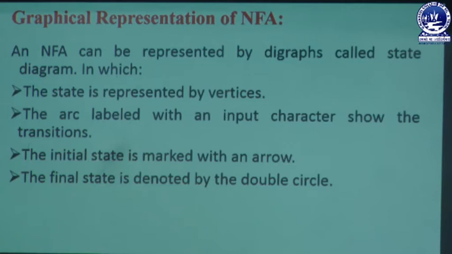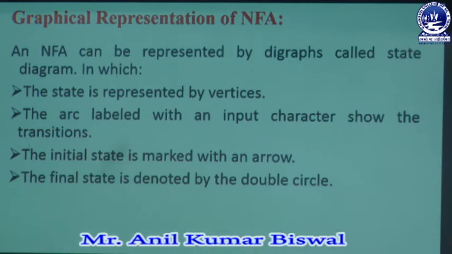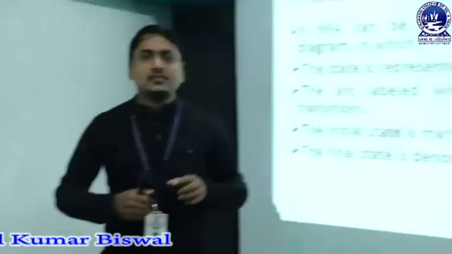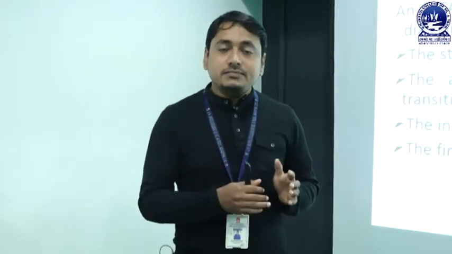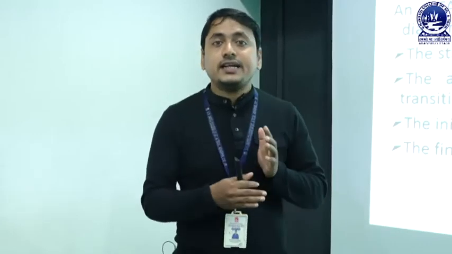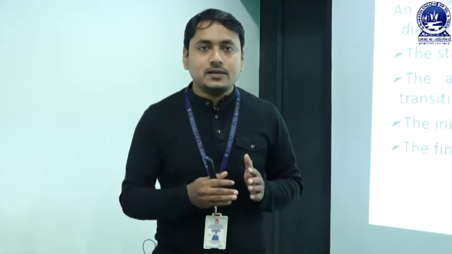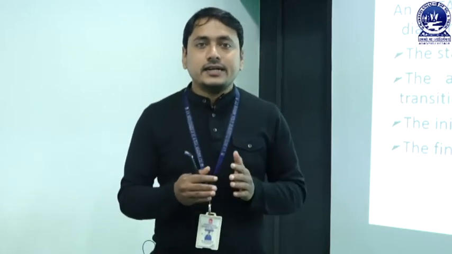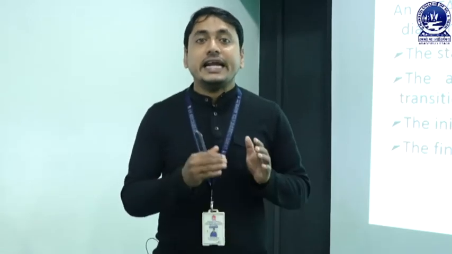That arrow mark is always denoted as the initial state of a transition diagram, and the final state is always denoted by the double circle. We know that whenever a user creates any type of final state, each and every final state is always drawn with a double rounded circle. Similarly, if a user wants to create any type of initial state, the user must take the help of an arrow symbol. That arrow mark is always located on the left side of a state, and that state is considered the initial state.